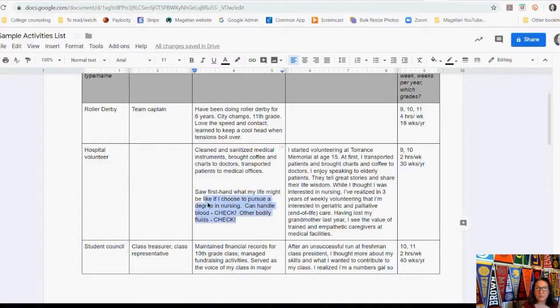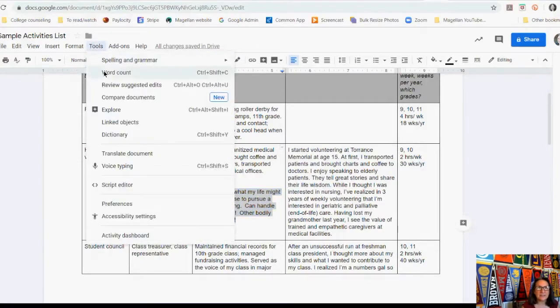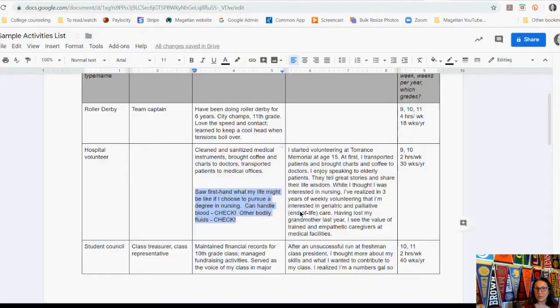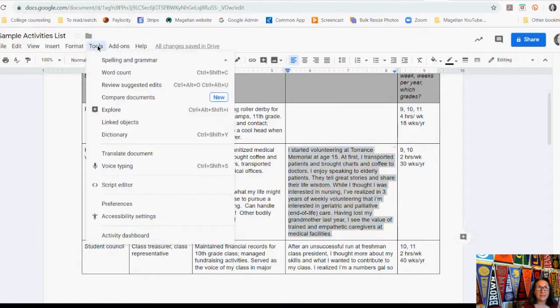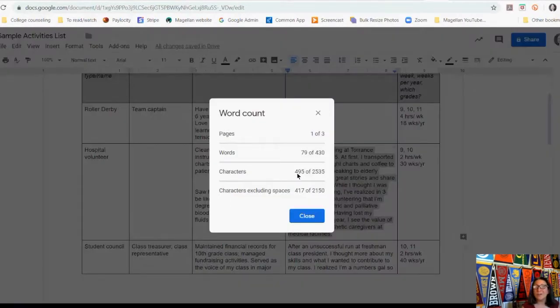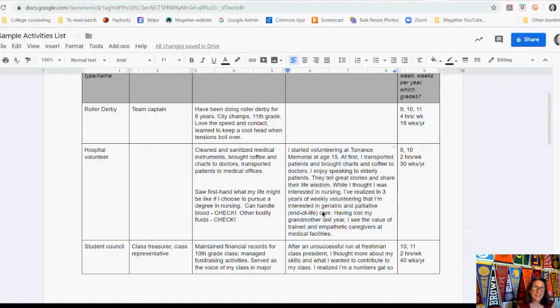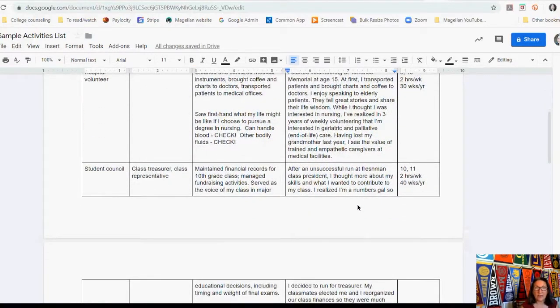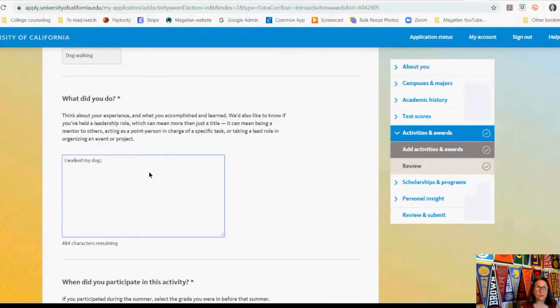But look at the difference: this is 141 characters, okay, and this is 495 characters, which you'll notice is 79 words. It's almost like you have the opportunity for another little mini essay. I don't want to scare you, it's not really an essay, but you get a lot of space to describe what you really did. Okay, so what they're looking for is they need you to be a little bit self-reflective.